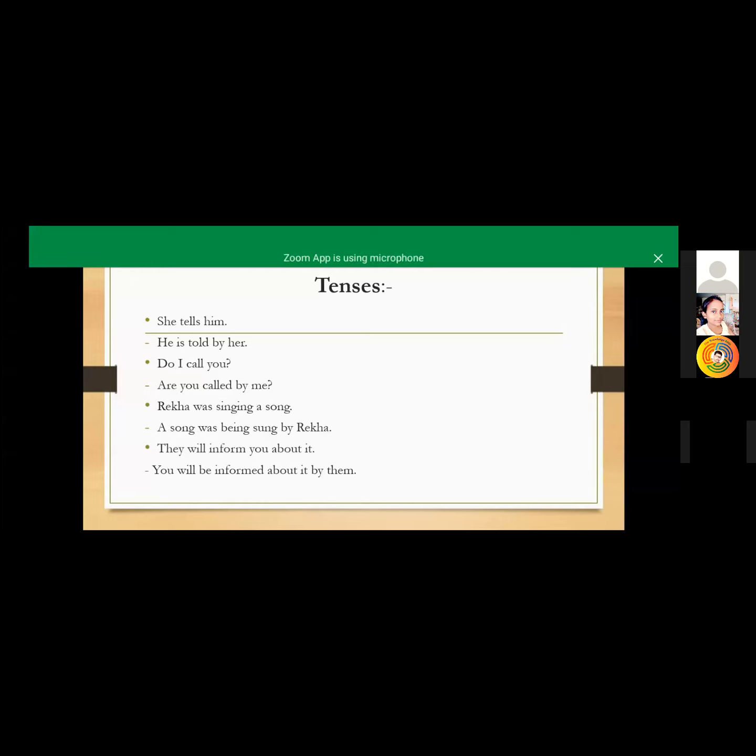So here we have told as the V3 form of the verb, and by her, our subject, becomes the object. So when you convert your subject, you do not use she, I, we, you, he, it, they. You have to convert it like him, her, me.